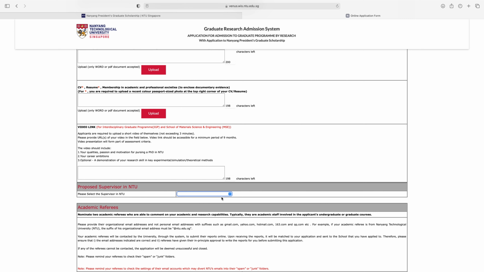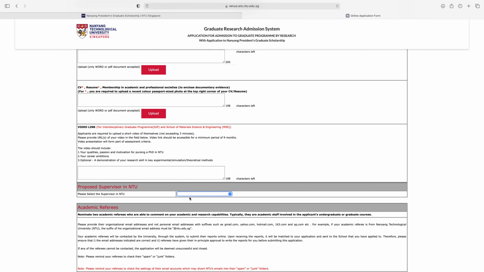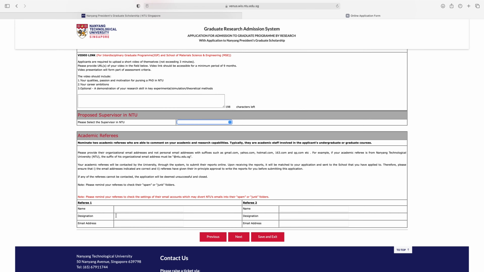You can from here select the supervisor. Next is academic referees. Please remind your referees to check the settings of their email accounts which may divert NTU emails into their spam or junk folder. So you have to give the information of 2 referees, name, designation and email address, and second also name, designation, email address, and after giving this information just click here next.